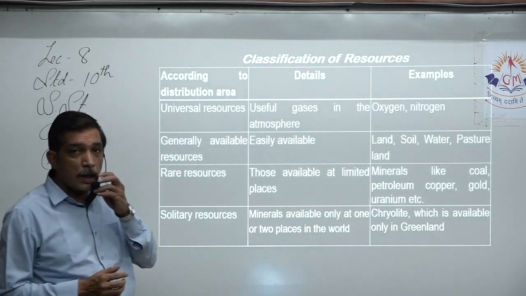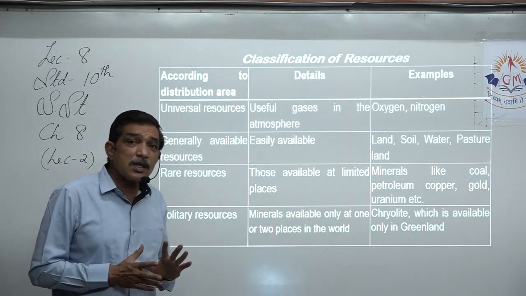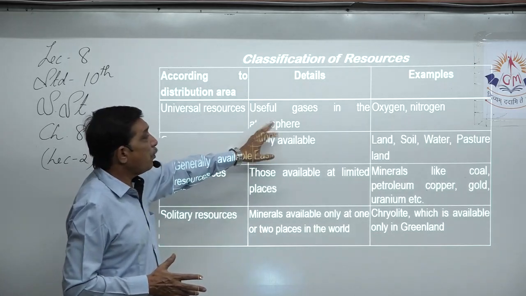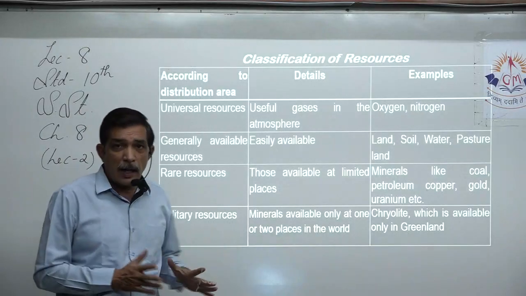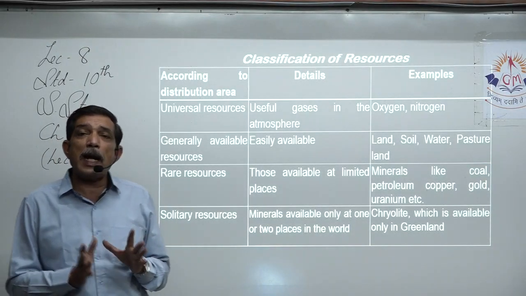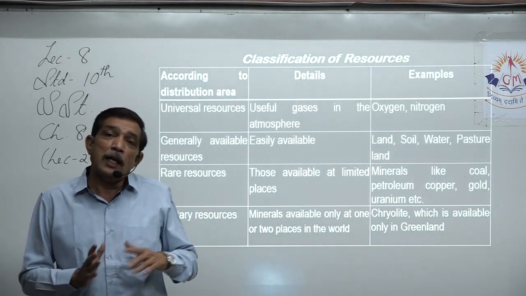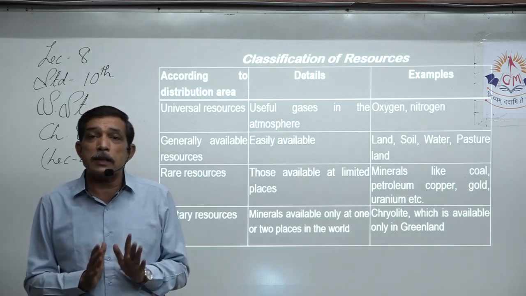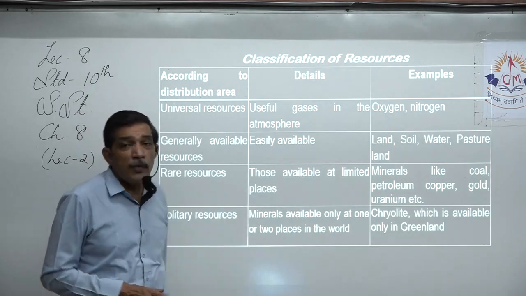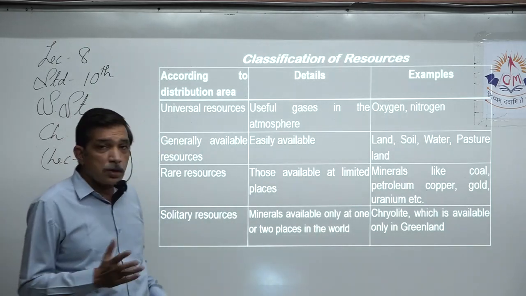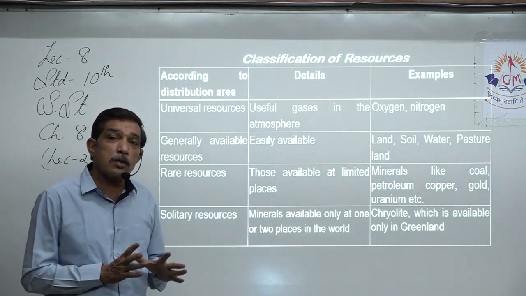For example, oxygen, nitrogen. Then generally available resources, which are not for all, but are generally and very easily found. For example, land. If a country is there, then land will be there. They are not living on water, they are not living in the air, they are living on land. If it's an island, it's a small one, but land is there, right? So it is easily found everywhere. So land, soil: if there is land, there will be soil. So soil is generally available everywhere. Somewhere you will find rocks, but then there will also be soil, right?